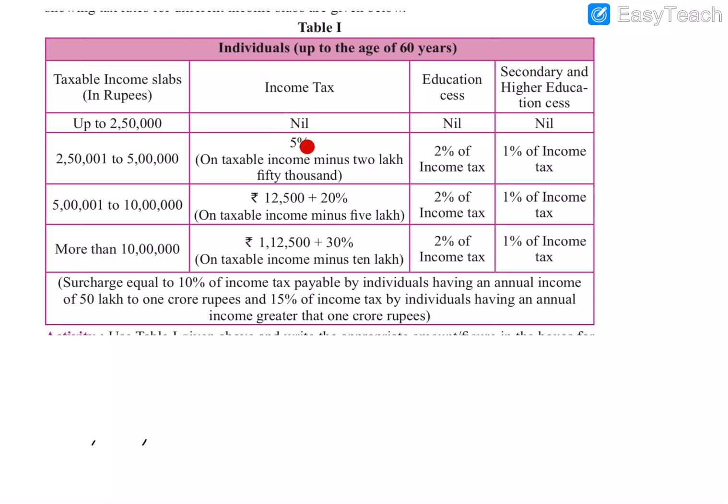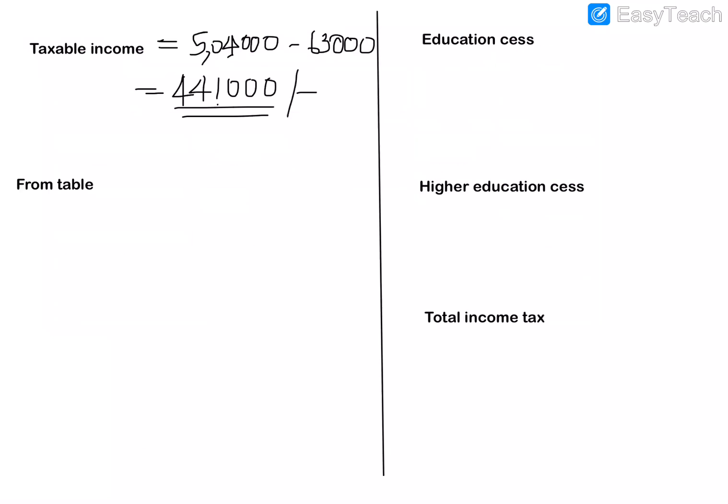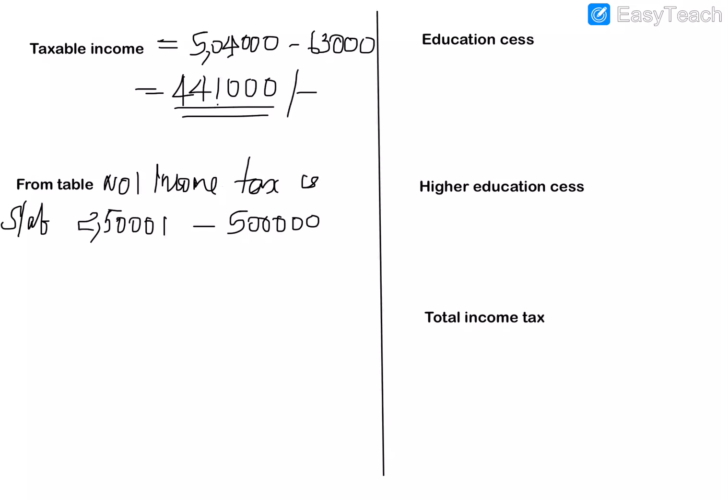This is the slab of income tax table 1, and he has to pay income tax of 5%, 2% education cess and 1% higher education cess. So only 5% of his taxable income he has to pay as income tax. So we will go to the problem. Here from table 1, his income tax is in the slab rupees 2,50,001 to 5 lakh. So in this slab his income tax category lies.